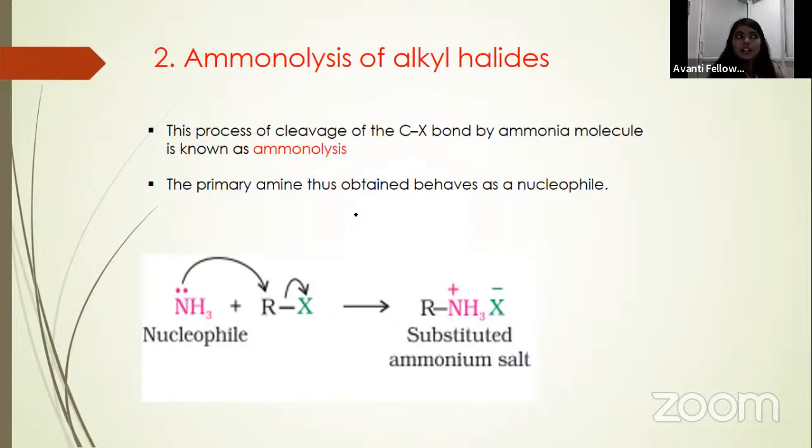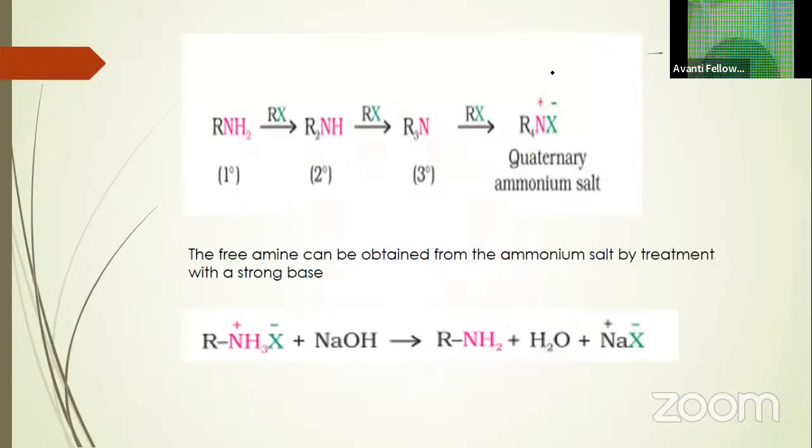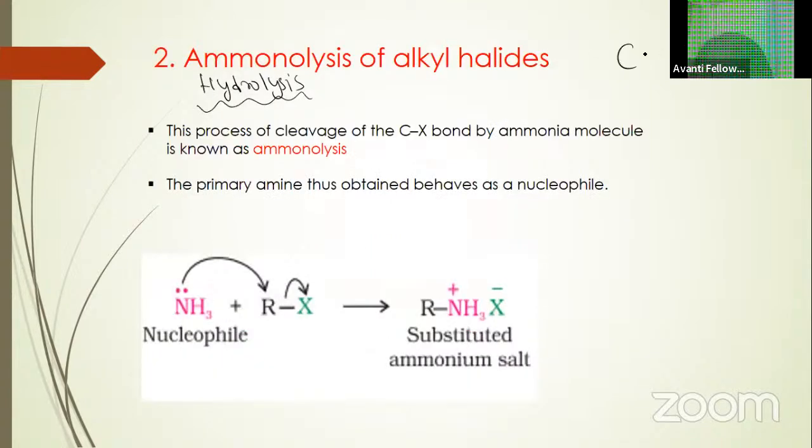Aminolysis means reaction with amines. Like several times we have seen hydrolysis, for example hydrolysis of alkene, where the alkene will hydrolyze in acidic condition and then we will get alcohol.